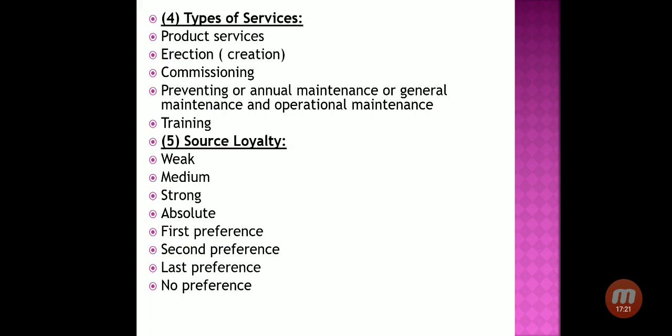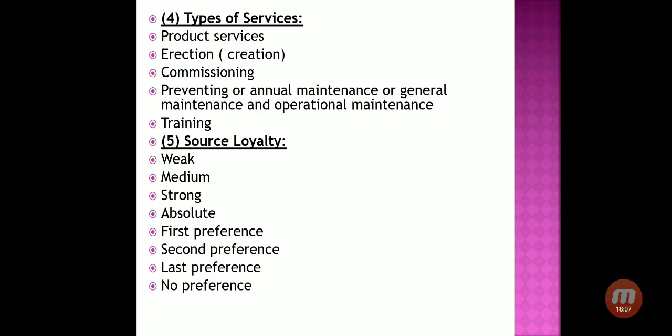Weak loyalty means Maruti Suzuki is purchasing tires from MRF company only one time, or you can say for one consignment only. You can say it is a weak loyalty. Medium loyalty means Maruti Suzuki has signed a contract with MRF company for 1 year, that for 1 year we will purchase the tires. So you can say this is a medium term loyalty. And if the company has signed a contract for 10 years or more, that for 10 years we will purchase the tires from you only, you can say that Maruti Suzuki has a strong loyalty towards MRF company.